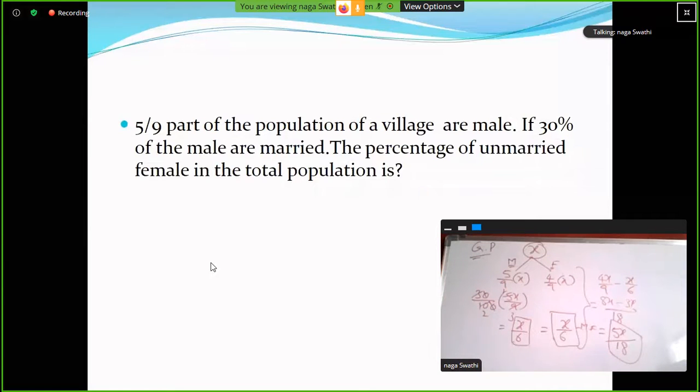Unmarried female. Okay, so here the unmarried female percentage is 5x by 18 divided by the total population x, into 100. We will get 27.7 percentage. Both are the same. This is the general method, the traditional method. Please copy it, ma.